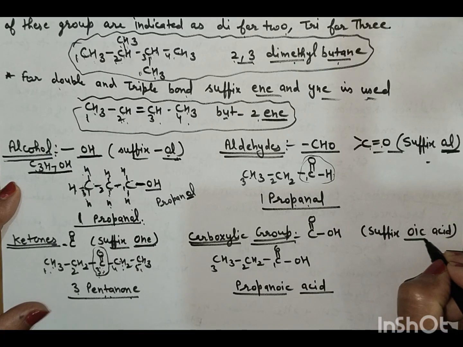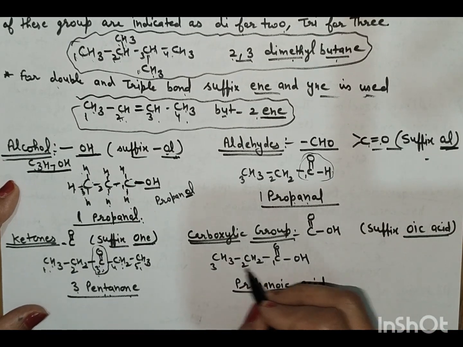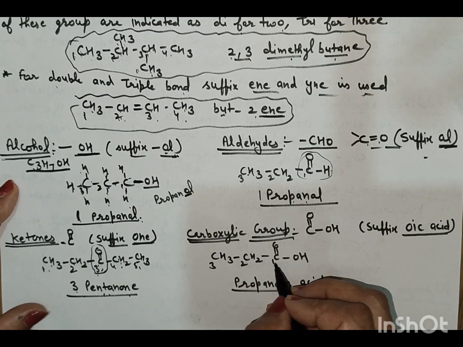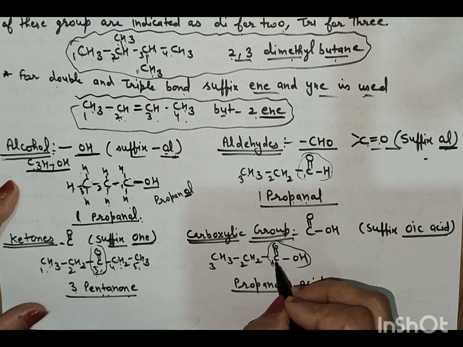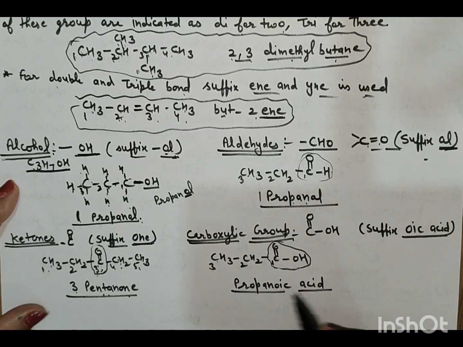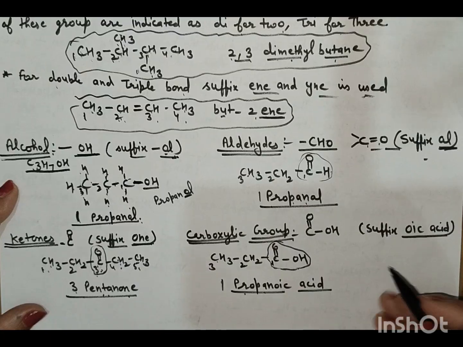Fourth group is the carboxylic group, C double bond O, OH, and the suffix here is -oic acid. Now write down the name of this compound. First select the longest chain from the side of the functional group, and this is the carboxylic group. Now methane, ethane, propane, propanoic acid. 1-propanoic acid or propanoic acid, both are correct.